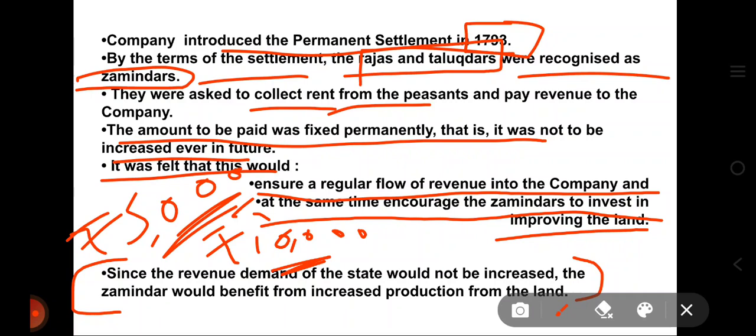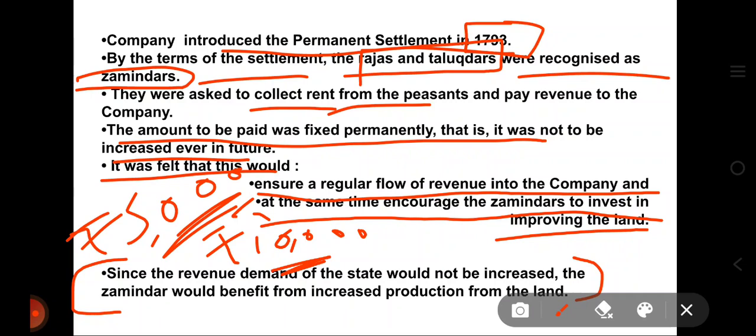It has 8 points. If you study these 8 points, this chapter, this permanent settlement portion is fully completed. Next is the problems of permanent settlement.